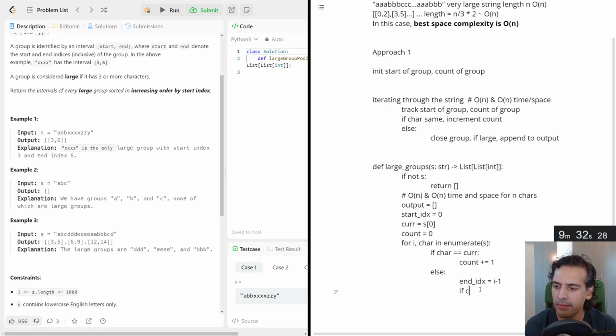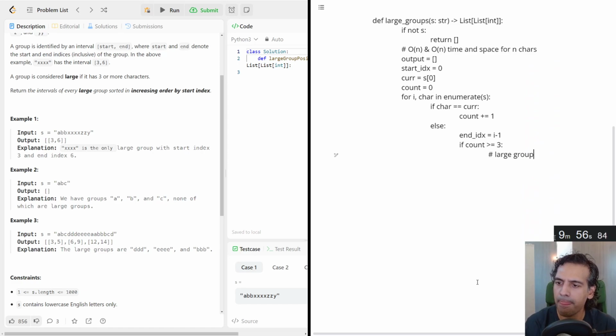And actually, do we even need count? We really don't, because we can just use the start and end index and just calculate them together. Well, that's an optimization we can come back to in a minute. So, all right, if count is greater than or equal to 3, then we have a large group. We can append it and move on.